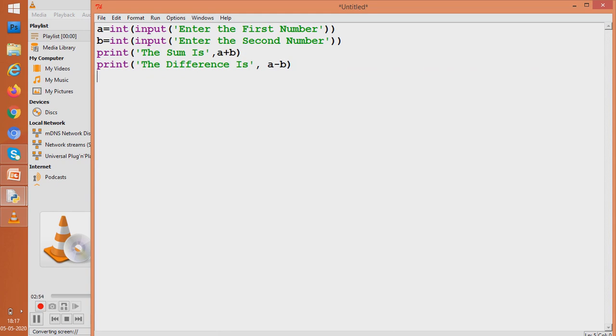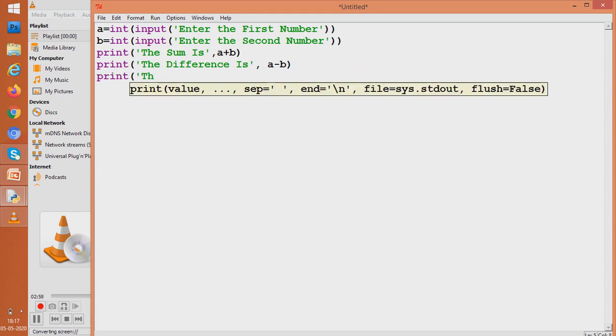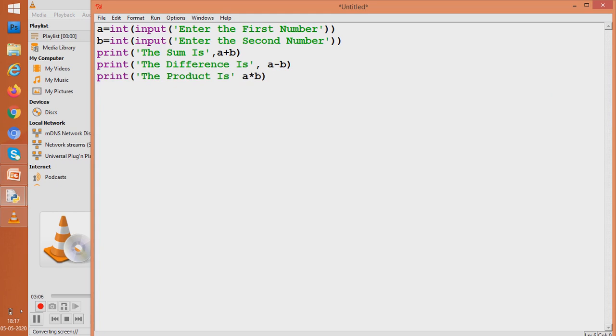The product is a into b, and the quotient is a by b.